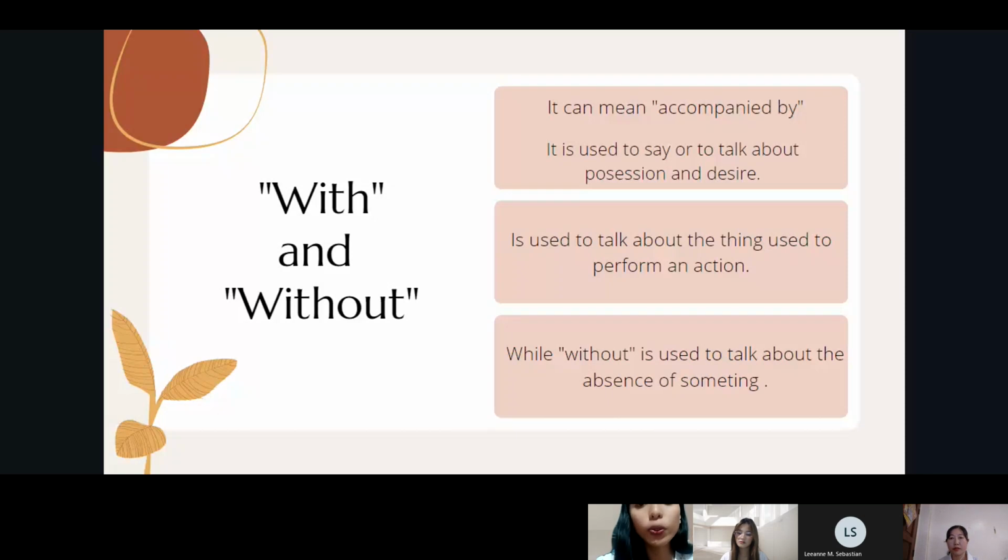And it is also used to talk about possession and desire. Can you please read the second and third definition, Ms. Jing Zhao? It is used to talk about the thing used to perform an action.